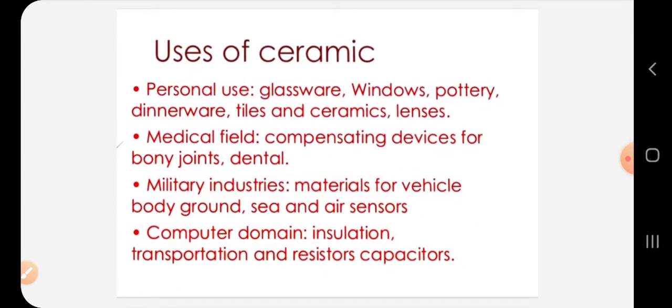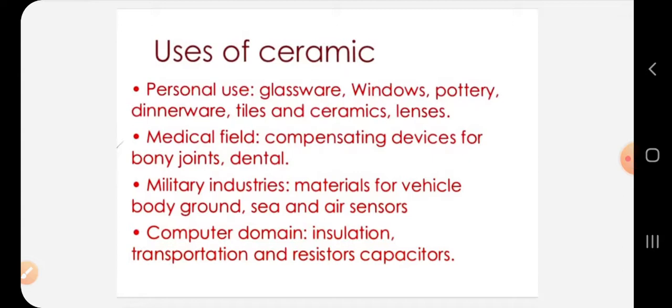Next, we have applications or uses of ceramics. A lot of ceramics we also use in our day-to-day life, which is personal use, that is in glassware, windows, pottery, dinnerware, our plates and bowls, tiles, and lenses. So these were the domestic uses of ceramic.